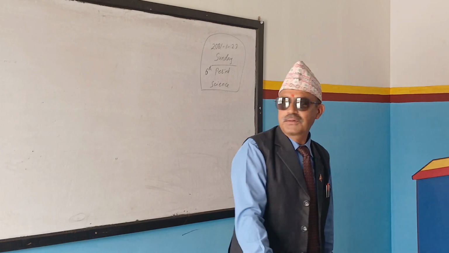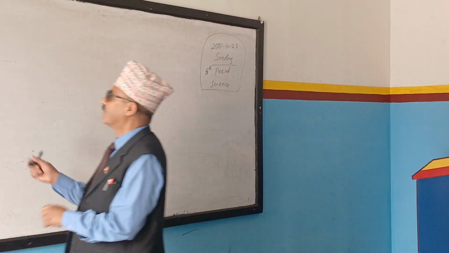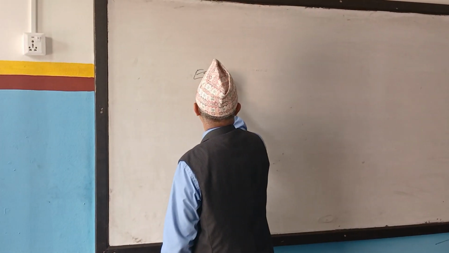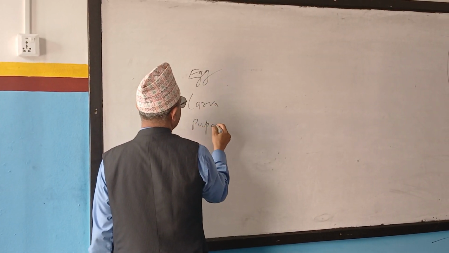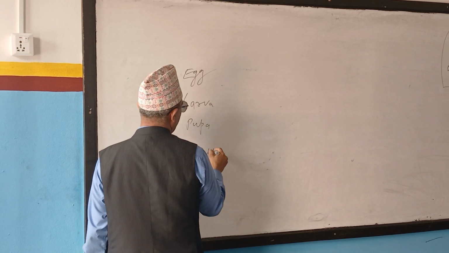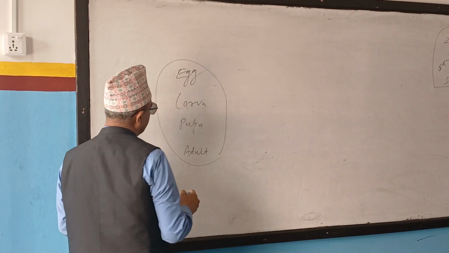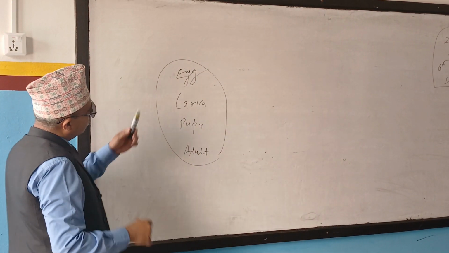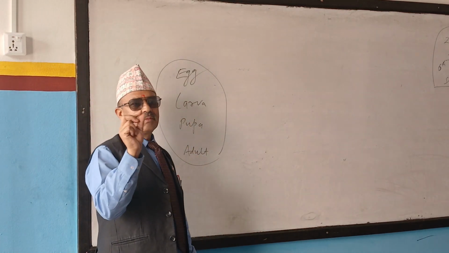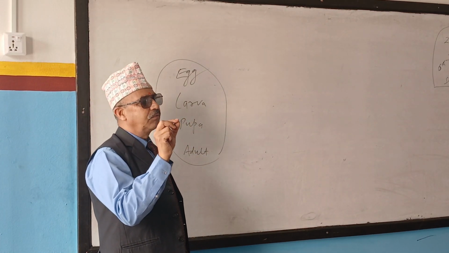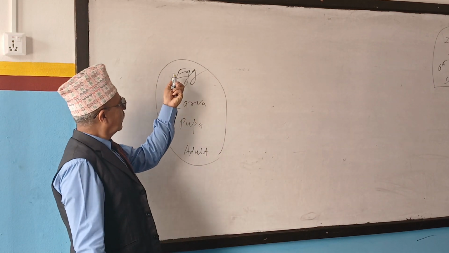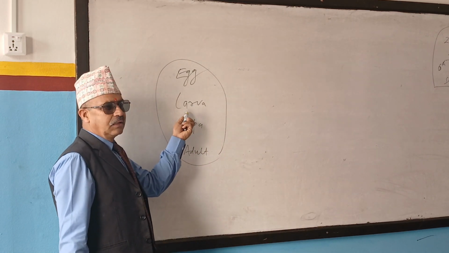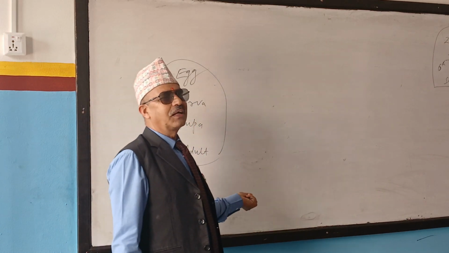My goodness. Okay. Egg, larva, pupa, and adult. But one thing you have to keep in mind: eggs are very small in size, maybe oval or round in shape. But the structure which is formed after hatching the egg is not similar to that organism, right?